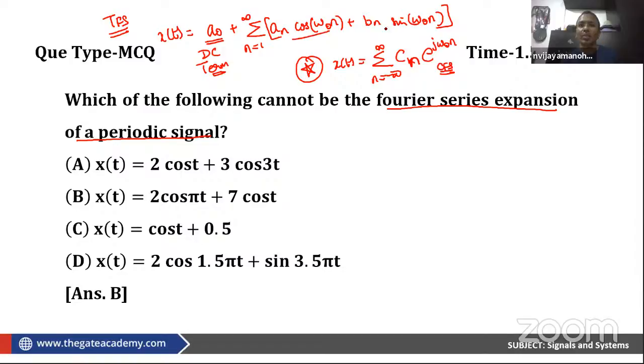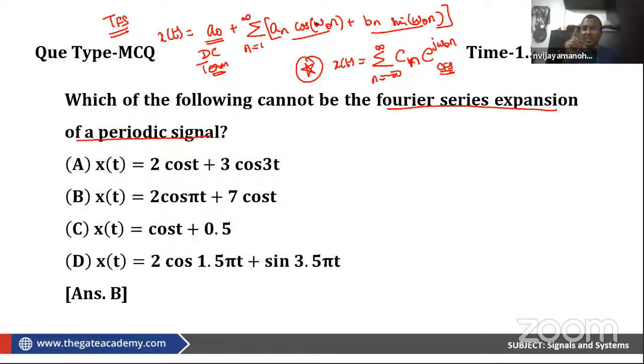These are sine terms and cosine terms. How are these sine and cosine terms repeating? Sine omega naught n, where n varies from 1 to infinity. So sine omega naught, sine 2 omega naught, sine 3 omega naught, sine 4 omega naught. All the integer multiples of omega naught will be present. Similarly, cos omega naught, cos 2 omega naught, all the integral multiples. Fractional multiples of omega naught may not be present, but integral multiples of omega naught will be present.